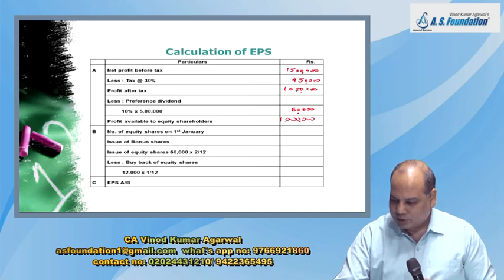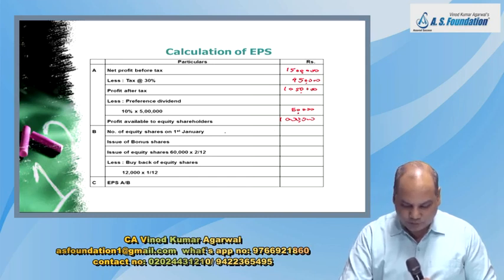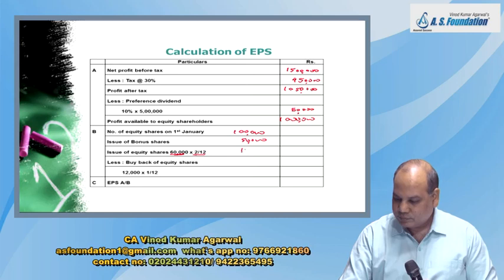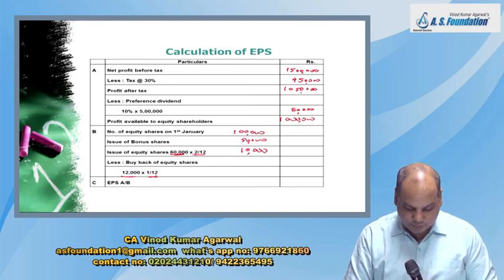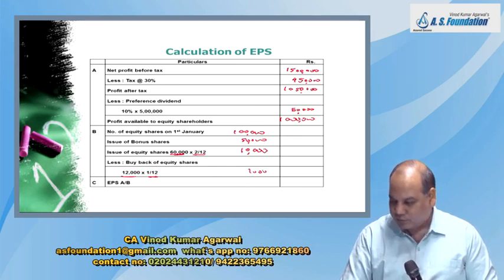Now calculate the weighted average number of shares. Number of shares on 1st January 1 lakh. Issue of bonus shares 50,000. Shares issued on 1st November 60,000 into 2 by 12 is 10,000. Buyback of shares 12,000 into 1 by 12 is 1,000 negative. Very good, wonderful. So what is this total? Have you got 1,59,000?